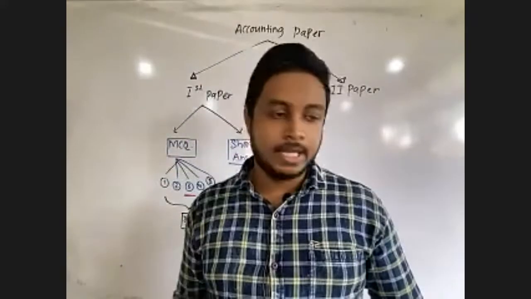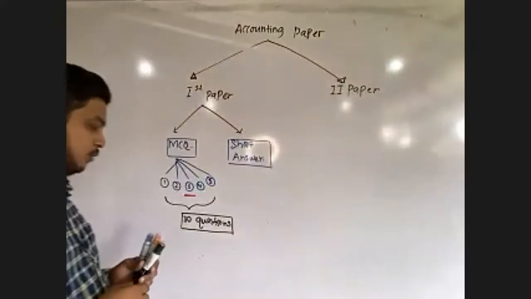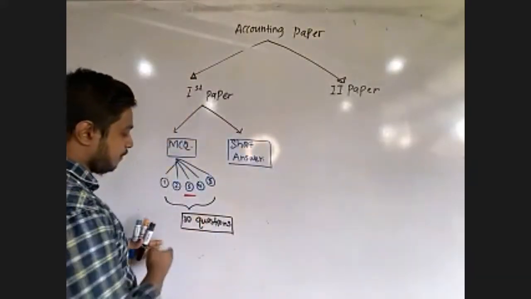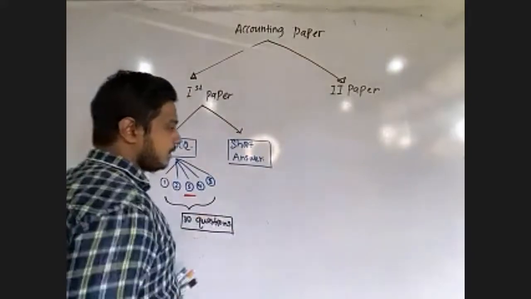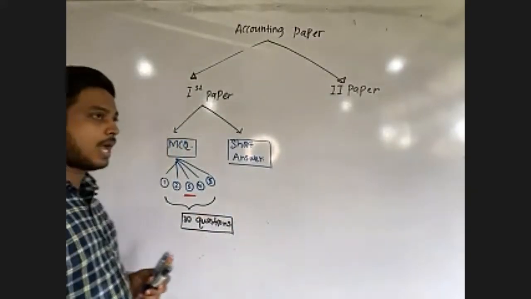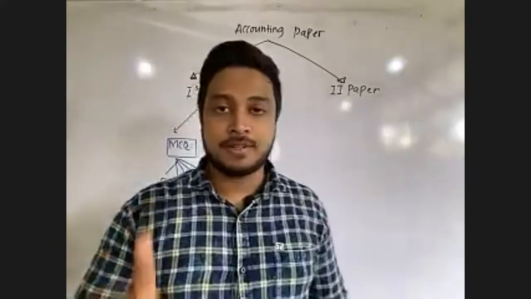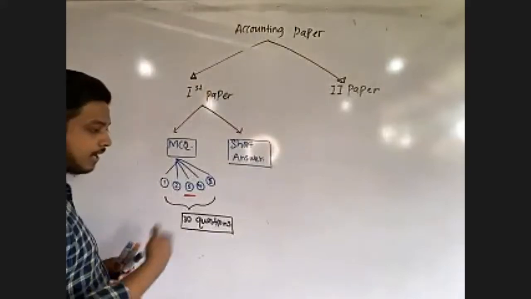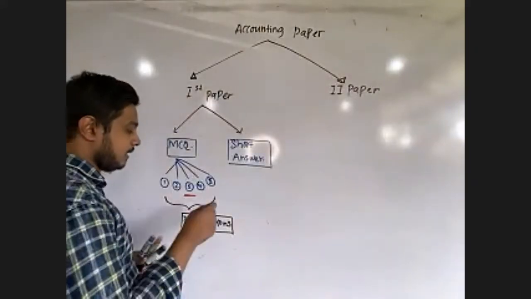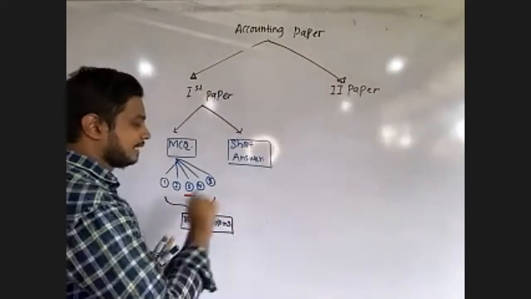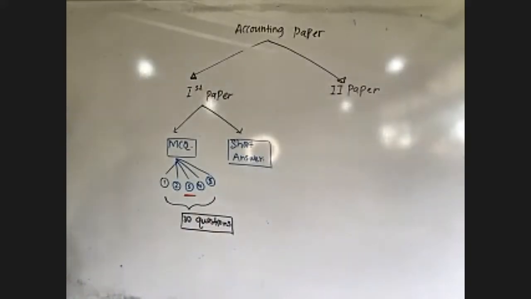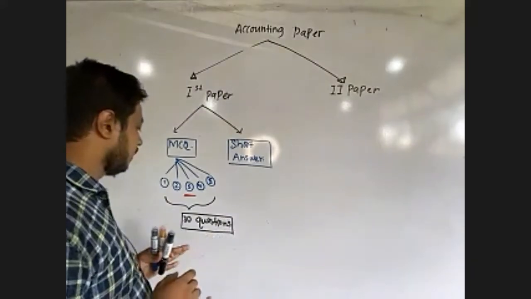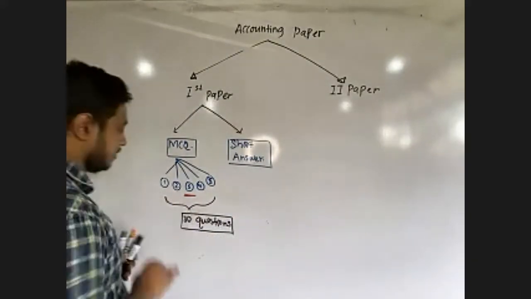11 to 30 are a little bit difficult. You will have to spend some time. So you have to save time from 1 to 10 to do 11 to 30. So you have to do the first question to the 10th question quickly, because we have to save time to do the 11th to 30th questions, right? So keep it in mind, first to 10th questions are easy. Don't waste time with these MCQ questions.